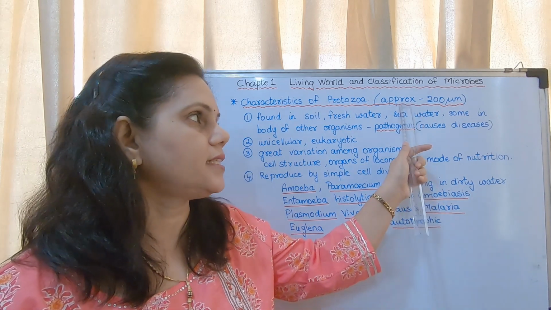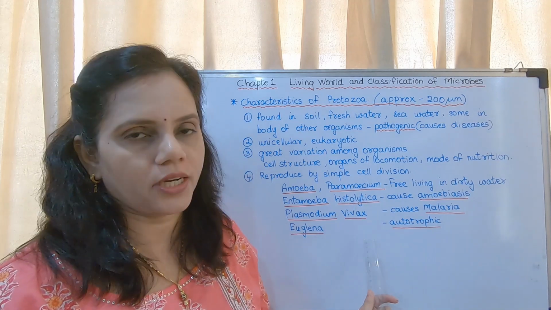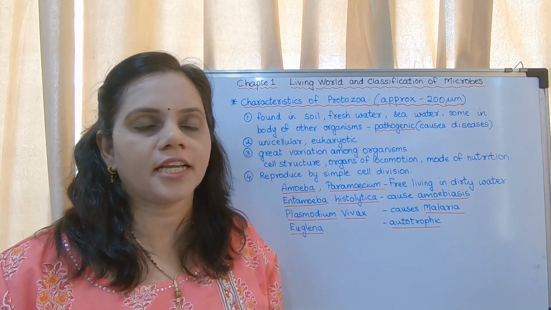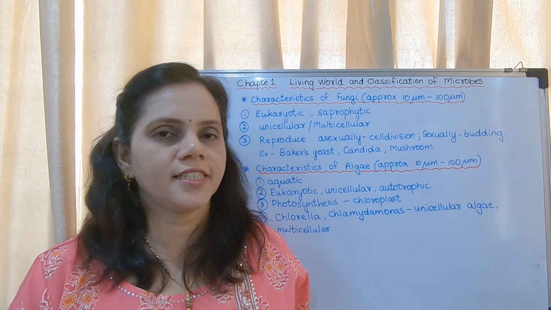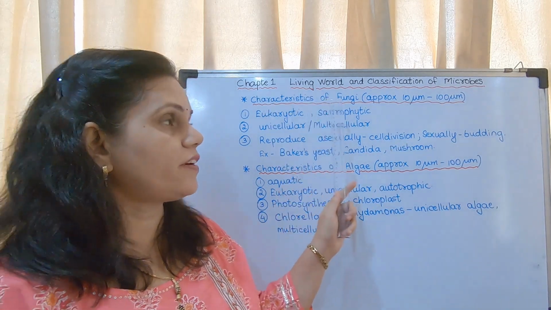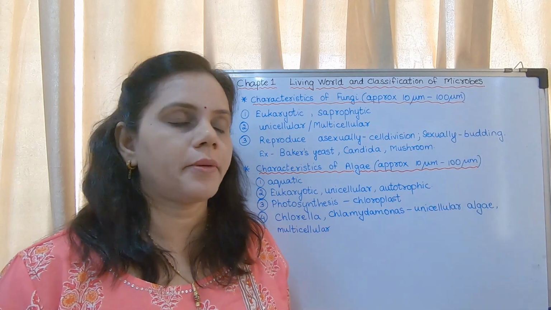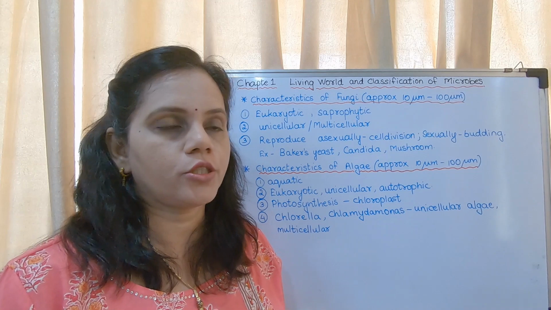First is the size, second is the characteristics, third is about all these points. These points are important. So you may mark in your textbook accordingly. Okay, mark. Next is characteristics of fungi. Size is approximately 10 micrometer to 100 micrometer. So these are comparatively smaller compared to that of protozoans.